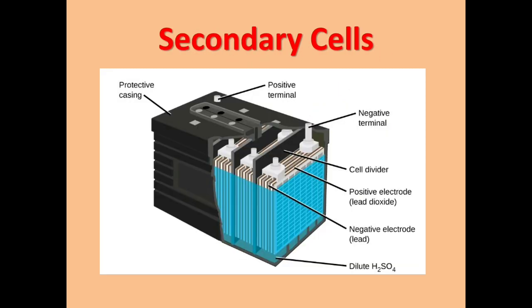Let us understand the second type of cells, which are called secondary cells. Secondary cells or secondary batteries, what does this mean? There are some types of batteries that we can reuse again and again. For example, here I've shown you a picture of a lead acid accumulator battery. This is used in all the different vehicles, that is, car batteries. This is the basic structure of a car battery. We will be studying this in much more detail. Another example of secondary cells, that is reusable cells, is the one which we use in our phones, the lithium ion battery.